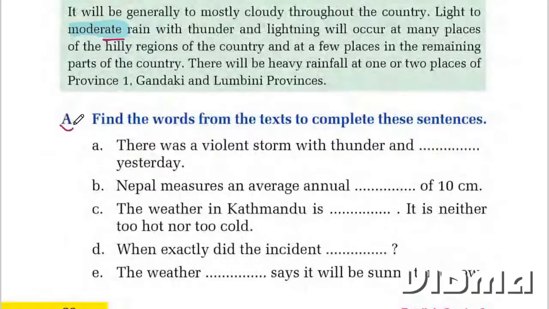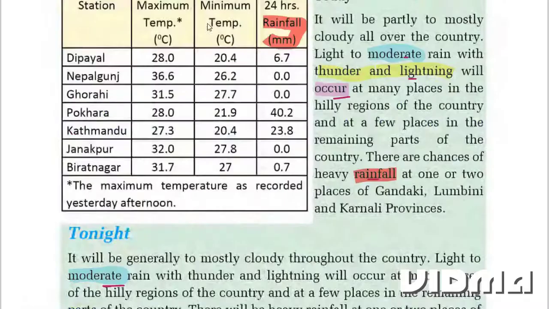Question A. Find the words from the text to complete these sentences. A. There was a violent storm with thunder and of course lightning. What is your answer? Lightning. There was a violent storm with thunder and lightning yesterday.